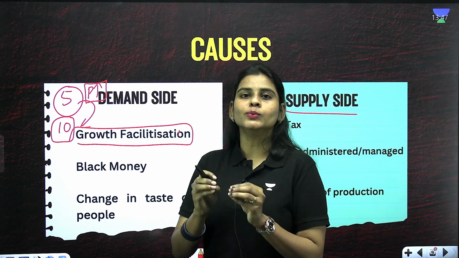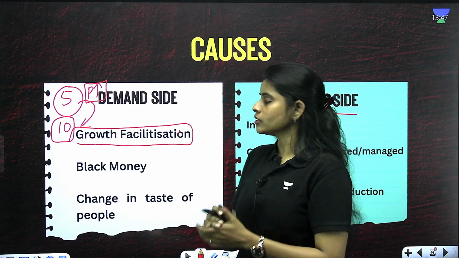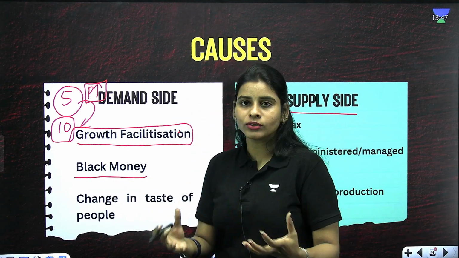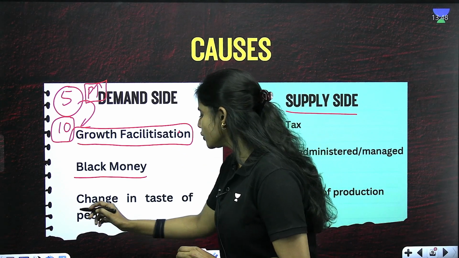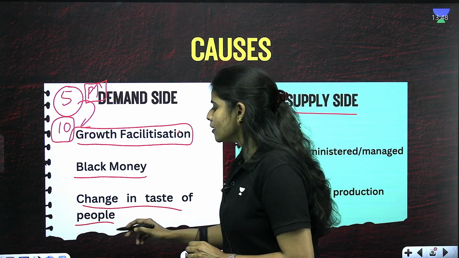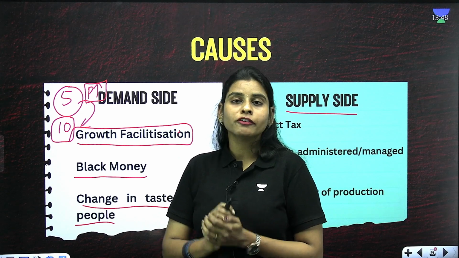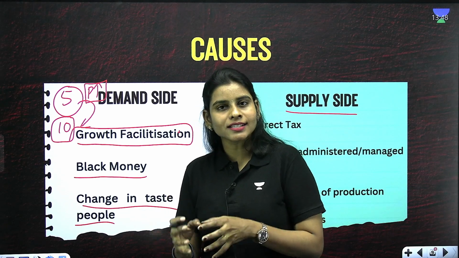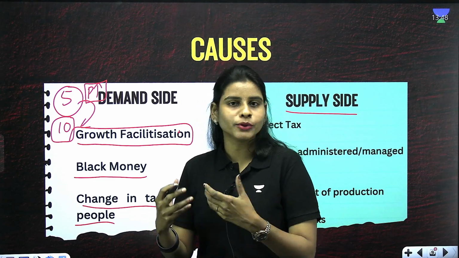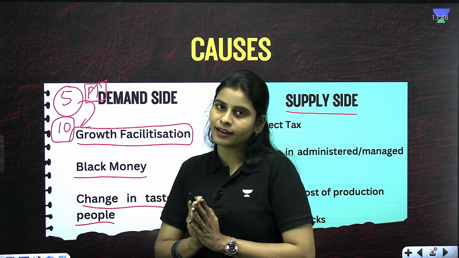That condition will lead to increased demand. Talking about black money, we all know that whenever there is more black money, of course inflation is bound to happen. And then there are changes in the taste of the people. If people are moving towards consuming more millet food or more nutritious food, the demand for such products is going to increase. This is all about demand side causes for inflation.